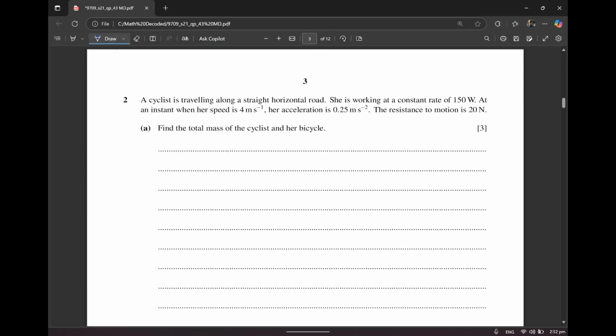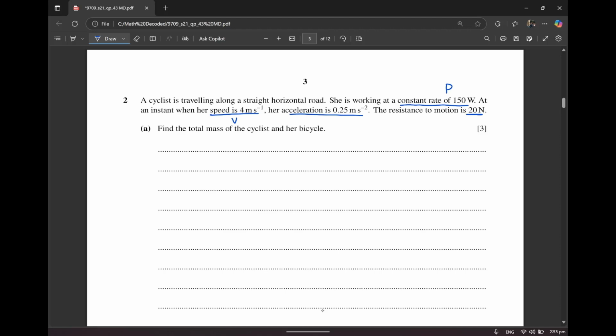Alright, moving on to question number 2. It says that a cyclist traveling along a straight horizontal road is working at a constant rate of 150 watts. This basically means that the power is 150. At an instant when her speed is 4, her acceleration is 0.25. The resistance to motion is 20 newtons. Resistance to motion is always going to be in the direction that is opposite to motion.